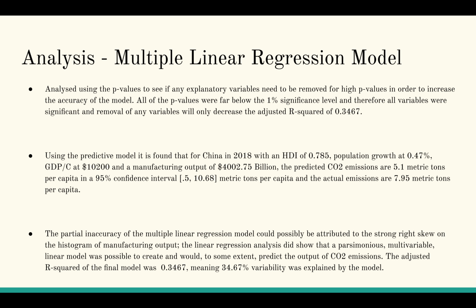The model predicted CO2 emissions at 7.697 metric tons per capita, and the actual emissions were 7.95 metric tons per capita. Given projected HDI, manufacturing output, GDP per capita, and population growth rate, it is very effective to use Bayesian modeling to predict future CO2 emission levels in developing nations using economic indicators, as proven in the case of China. This study proves that given projected economic indicators, it is very effective to use Bayesian modeling to predict future CO2 emissions levels in developing nations.